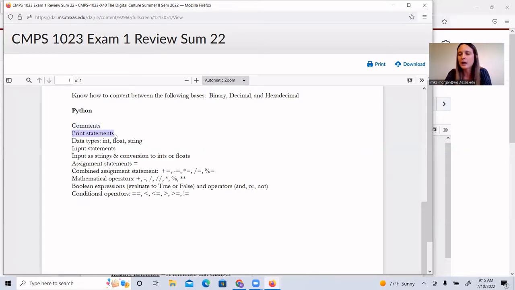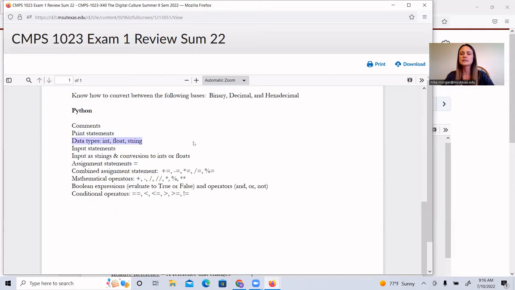In order to print something out in Python, we use the command print, and then we have parentheses around everything that we want to be printed. Anything that is inside quotation marks will get printed exactly as it appears. We can also print multiple things in one statement if we join them together with a plus sign. So that's called concatenation. So I could print some literal words, and then I could print some value that was inside of a variable, and then I could print more literal words at the end of it if I wanted to, as long as I have plus signs joining them together.